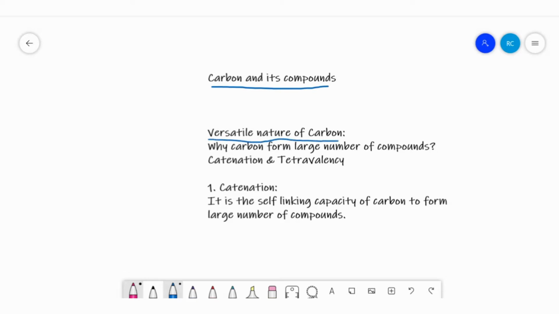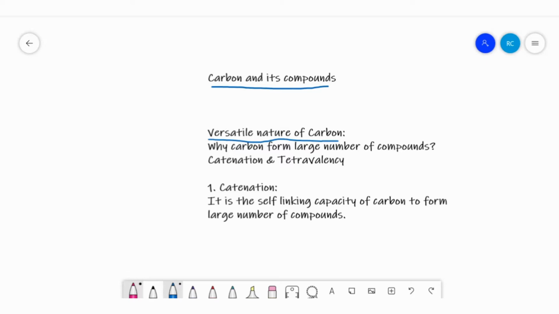In our day-to-day life, we are dealing with a large number of carbon compounds, about 3 million compounds. This outnumbers by a large margin the compounds formed by all the other elements put together. All carbon compounds except for oxides of carbon, carbonates and hydrogen carbonates are called organic compounds. These organic compounds are so many in number that they are studied in a separate branch of chemistry known as organic chemistry.